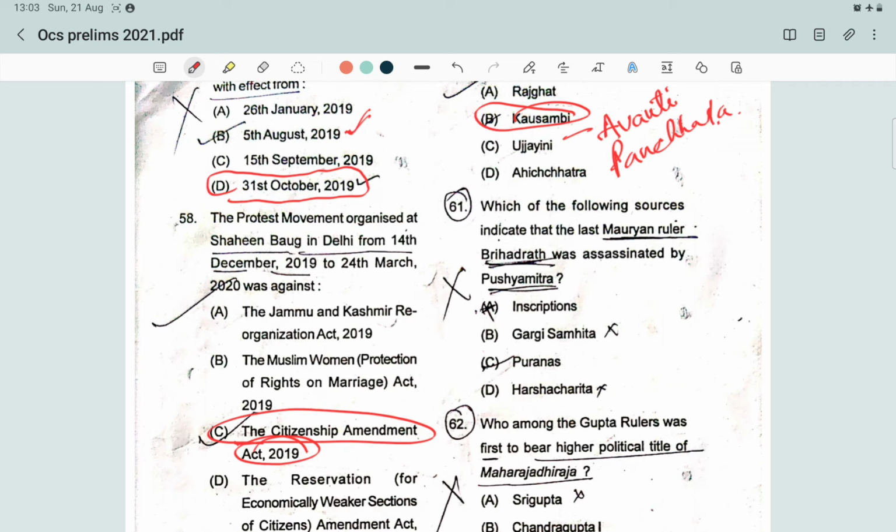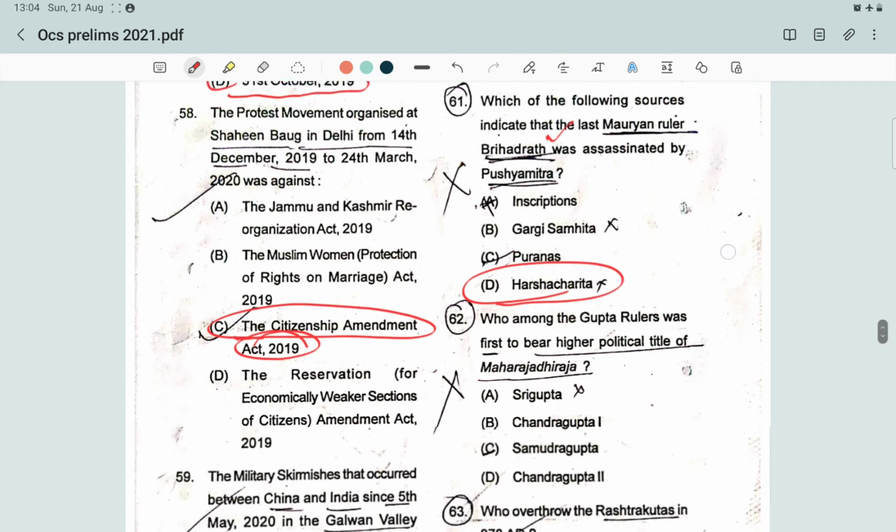Next question. Which of the following sources indicate that last Mauryan ruler Brihadrat was assassinated by Pushyamitra? The source Harshacharita indicates that the last Mauryan ruler, Brihadratha, was assassinated by Pushyamitra, and Pushyamitra took over the throne and established the Sunga Empire. He was the founder and the first ruler of the Sunga Empire.